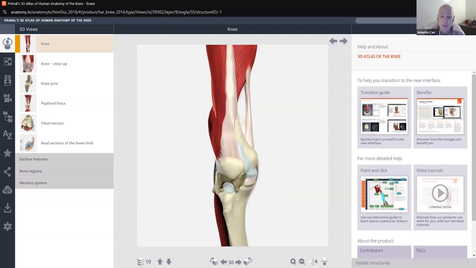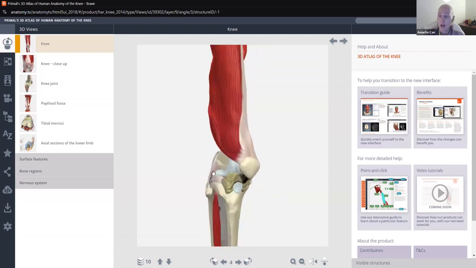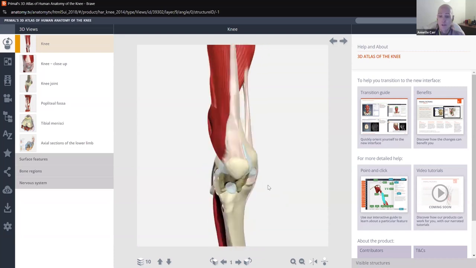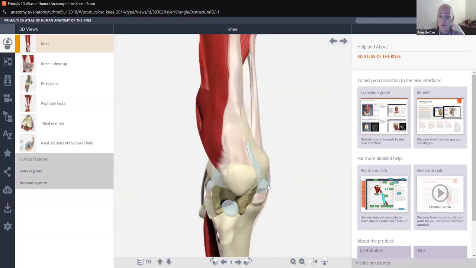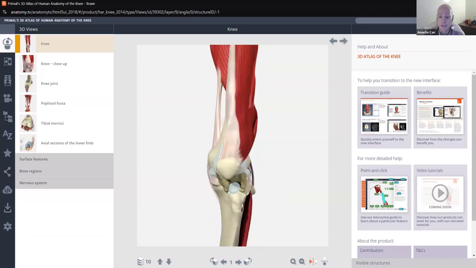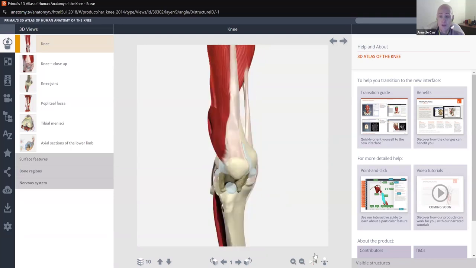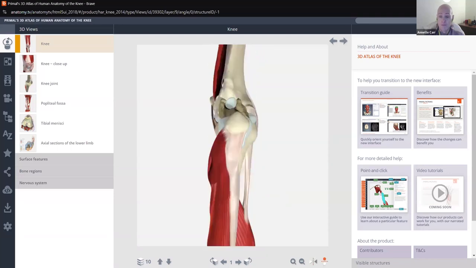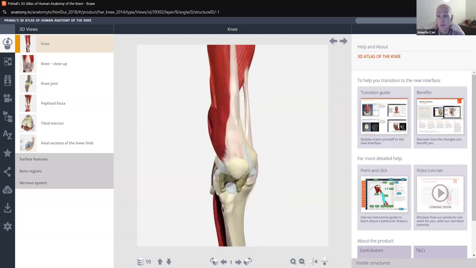I can do that down here with these arrows, or I can just slide. Another thing I can do is maximize, so I can zoom in or zoom out. I can switch from left to right if I want to do that, or I can switch from up, down, or down, up. A nice feature over here on the left-hand side, you're going to see 10.